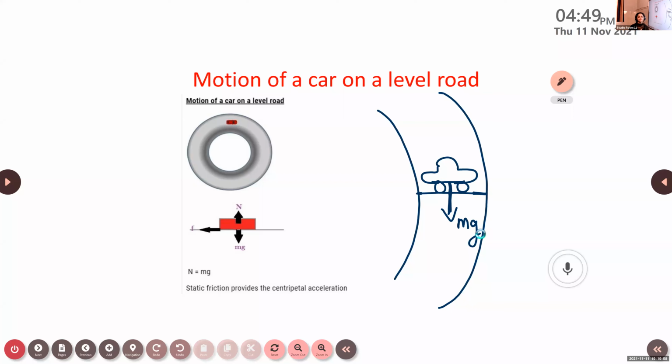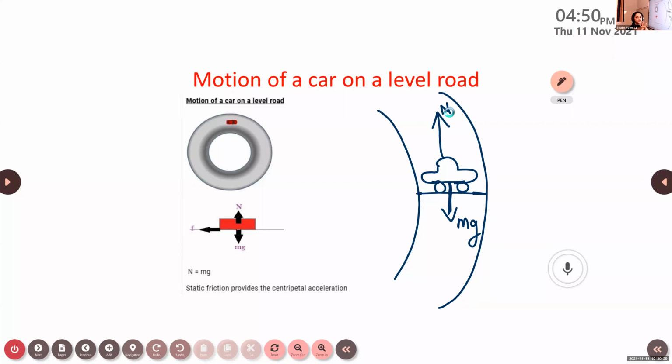At the same time, there will be a reaction force, and the direction of the reaction force is always normal to the surface of the object. That is what we were discussing in the previous section. If and only if these action and reaction forces are balanced, we can say that the object remains in a state of rest. So here we consider a car on a level road.